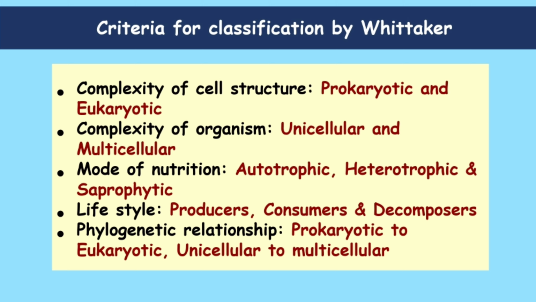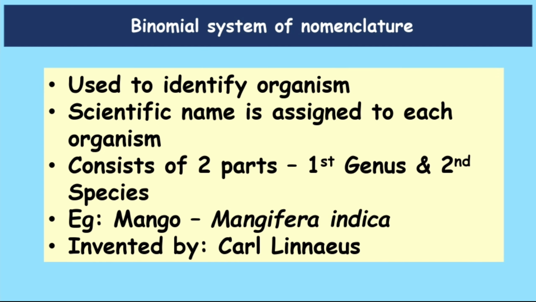According to lifestyle, it is divided into 3 types: plants, animals and fungi. Plants are the producers, meaning they produce the food. Animals are the consumers, we consume plants, right? So we are not the producers, we are the consumers. Then fungi, what do they do? They decompose dead organisms, so they are known as decomposers. Phylogenetic relation, he said that it is from prokaryotic to eukaryotic and from unicellular to multicellular.